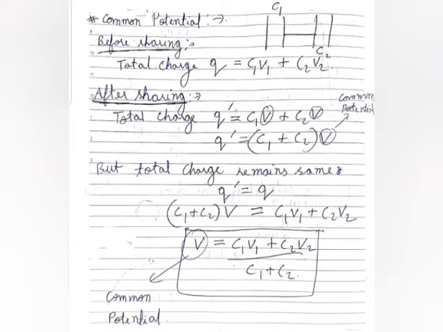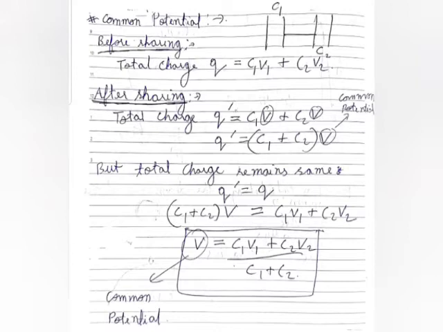Instead of saying thermal equilibrium, we'll use the word common potential. So the charges would flow from a capacitor at higher potential to a capacitor at lower potential until both the capacitors are at the same potential. When the flow of charge ceases, this same value of potential for both the capacitors is known as common potential.